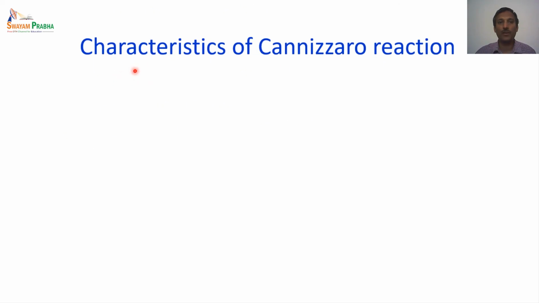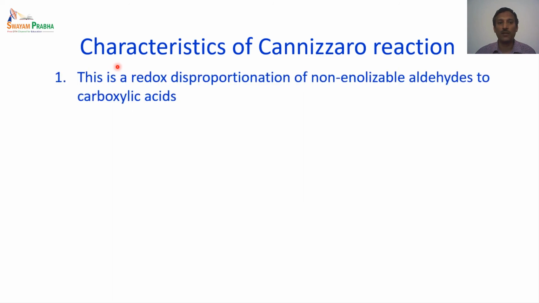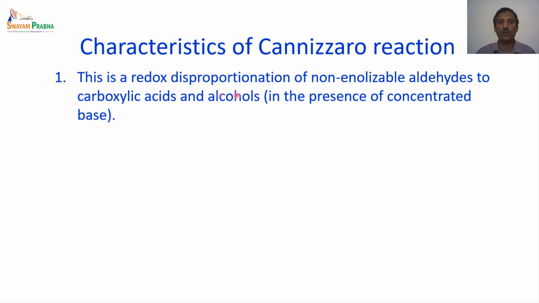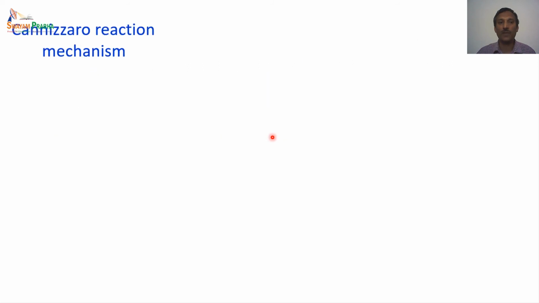Before we study the reaction mechanism of the Cannizzaro reaction, let us look at the characteristics of this reaction. This is basically a redox disproportionation reaction of non-enolizable aldehydes to give a carboxylic acid and an alcohol. This reaction happens in the presence of a concentrated base, and it also involves internal hydride transfer. These are the things we have to remember before we analyze the reaction mechanism. Let us look at the reaction mechanism.